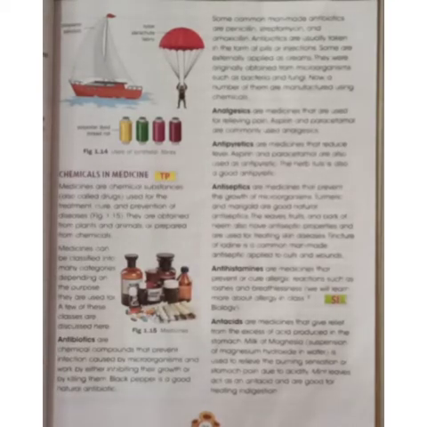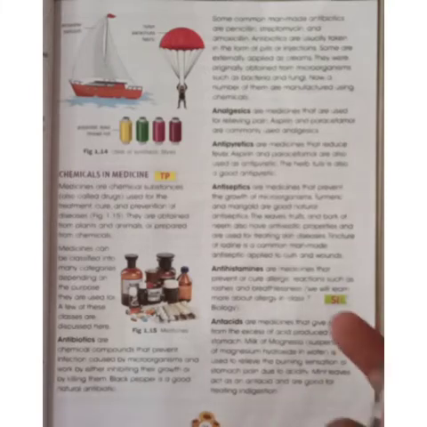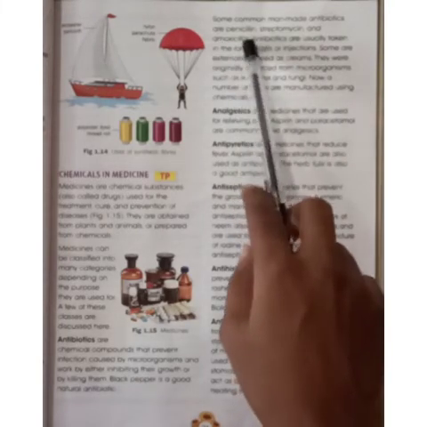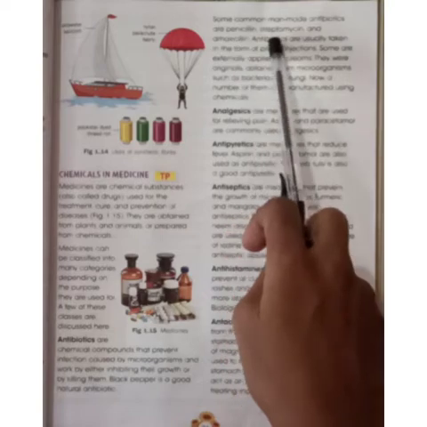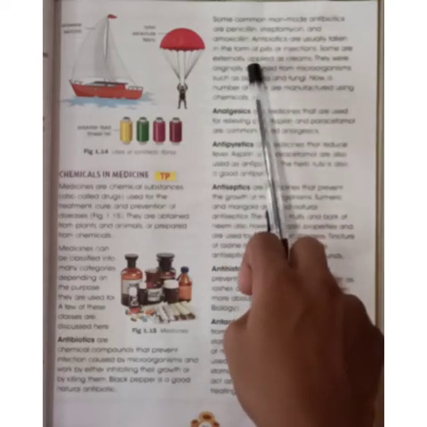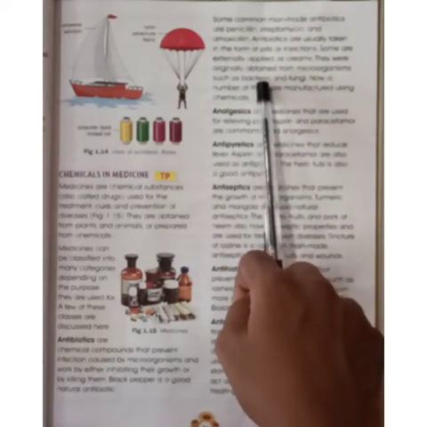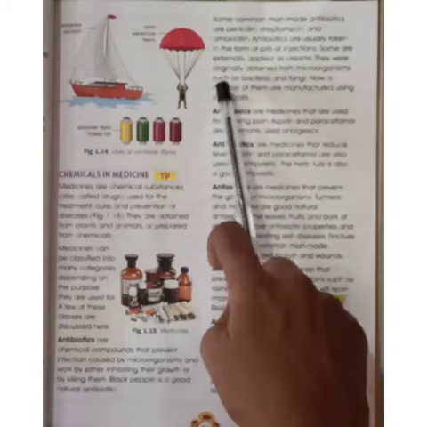If we have an infection by a microorganism, the antibiotic will stop or reduce its action on our body. Among chemical antibiotics, penicillin, streptomycin and amoxicillin are man-made antibiotics.